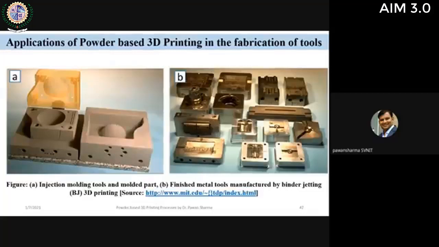Again, these are the dies fabricated using different types of binder jet printing techniques.